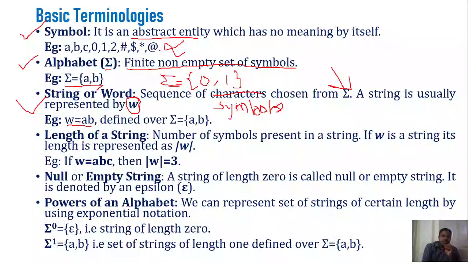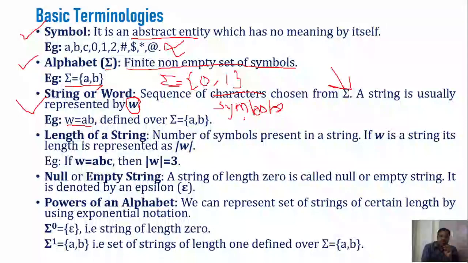Okay, so by seeing this string w, we are able to determine the alphabet set. Okay, so what is the alphabet set? It is going to consist of two symbols a comma b. Why? Because our string consists of two symbols. What are those? a, b, right? In our string we have two symbols a, b. So that's why the alphabet set consists of a comma b.